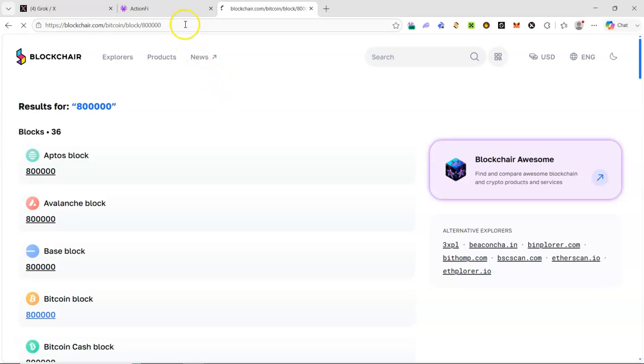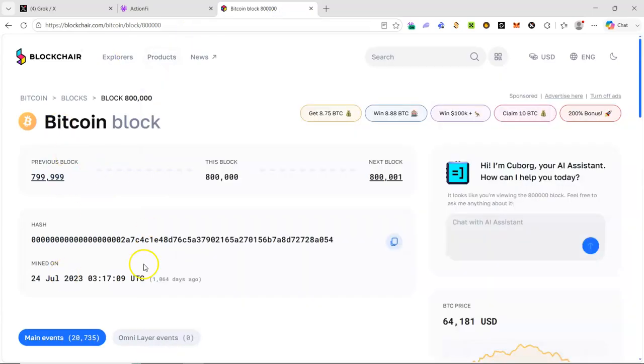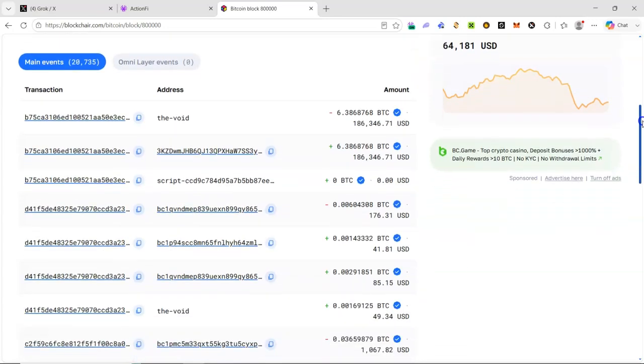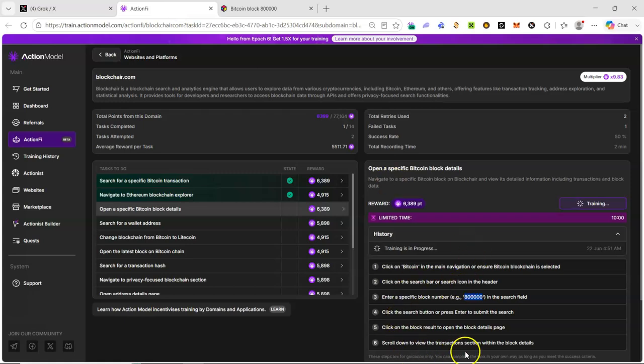Once you open it, what next are we supposed to do? Click on the block result to open the block detail page. Scroll down to view the transaction section within the block detail. So once the block details is open, we have to scroll down to view the transaction section within the block.